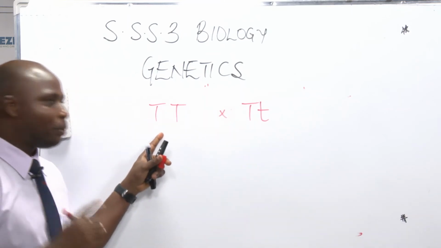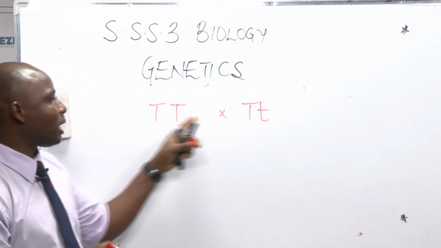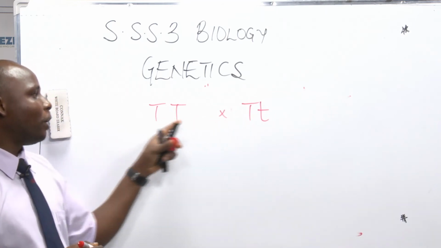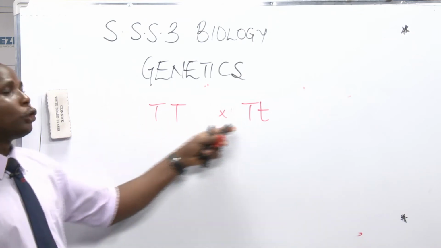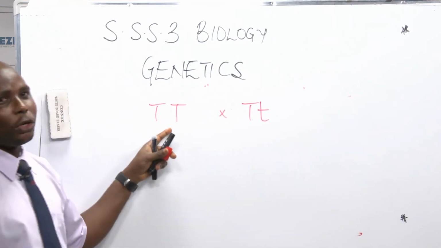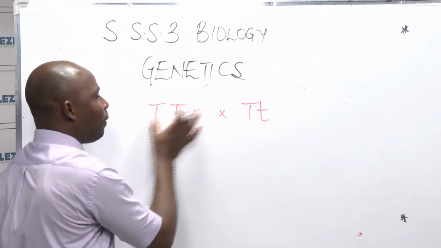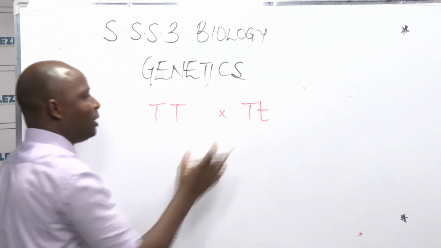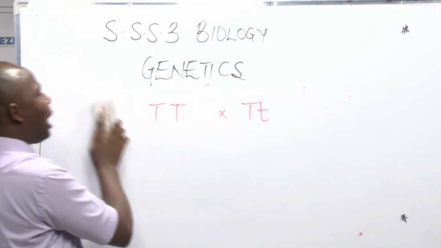They are of the same species, but they are genetically different. Phenotypically, they are both tall, but this one has a gene for shortness, while this one does not. So a hybrid is the cross between two organisms of the same species but with different genotypes. Do you understand that? So that's what we mean by hybrid.